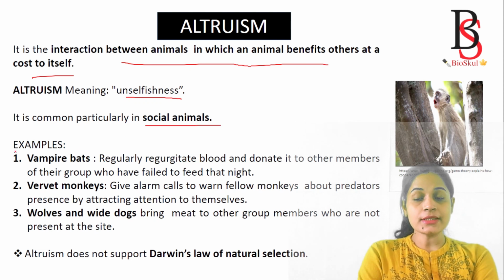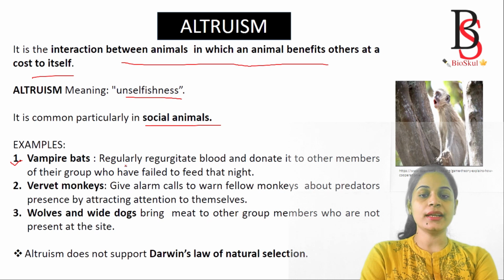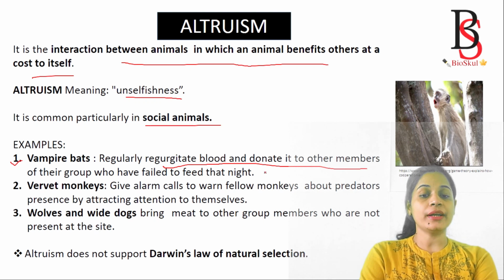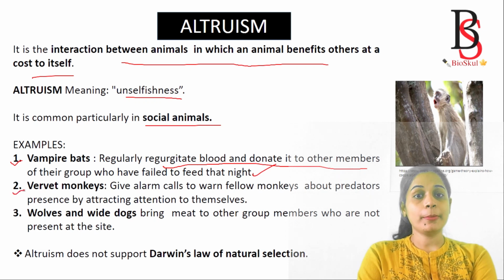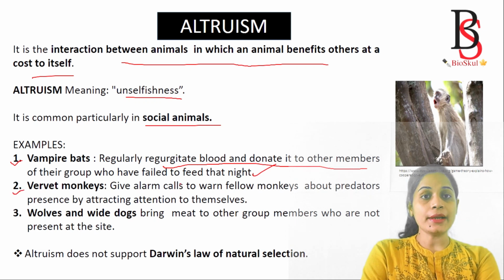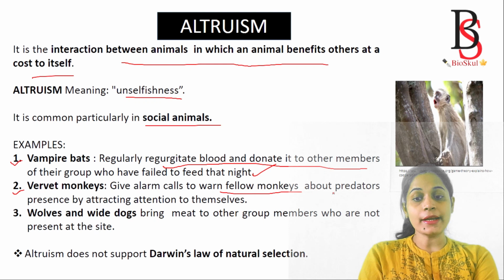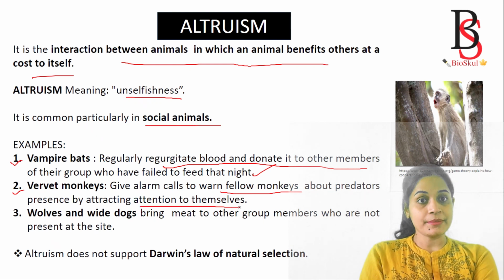What are the examples? Example one is the vampire bat. They regularly regurgitate blood and donate it to the other members of their group who have failed to feed that night. Similarly, vervet monkeys give alarm calls to warn the fellow monkeys about the predator. By doing so, they attract the attention of the predator to themselves.